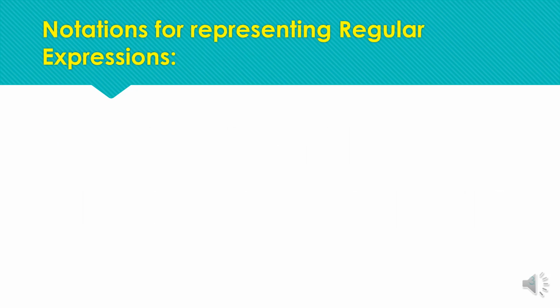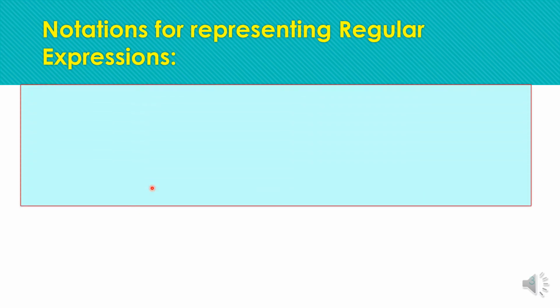So here are some of the notations used to represent any regular expression. These notations are divided into two categories. One category is if we are using these notations as a superscript or as part of the pattern, so their meanings change according to their usage in the respective patterns.